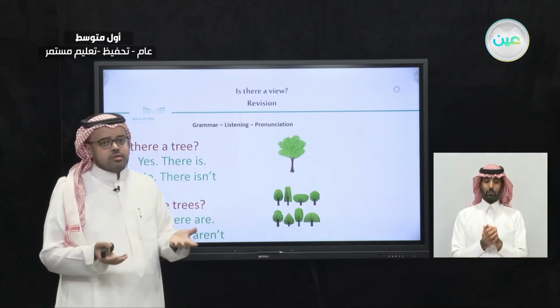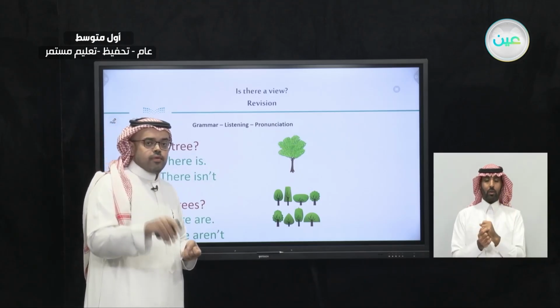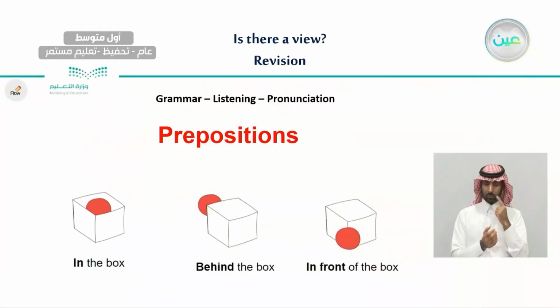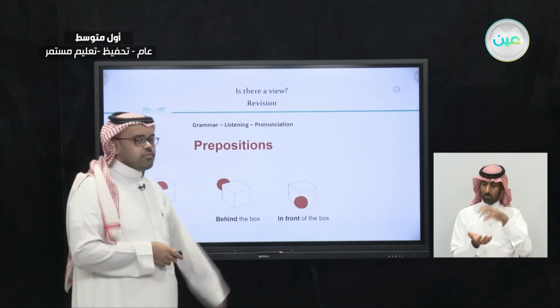This is how we use there is and how we use there are. We use there is only for one object, one thing, or one person. And we use there are for a group of things or a group of objects or maybe people. This is the first part of our grammar that we learned last time. The second part is that we learned about the prepositions of place.